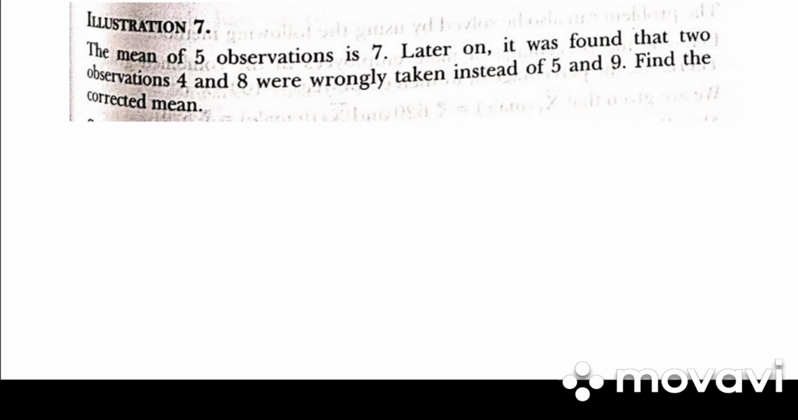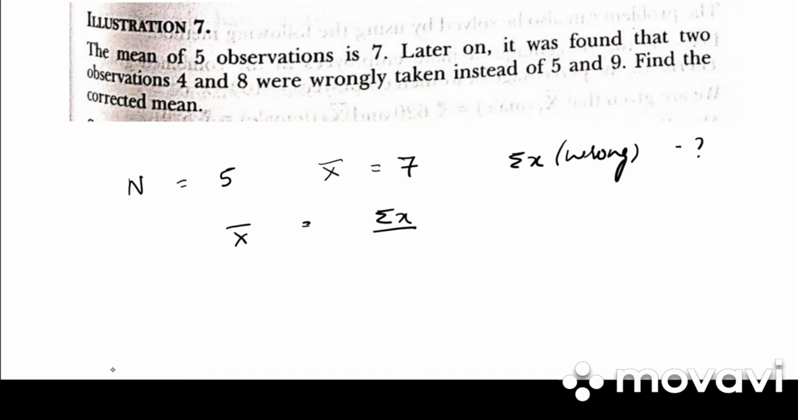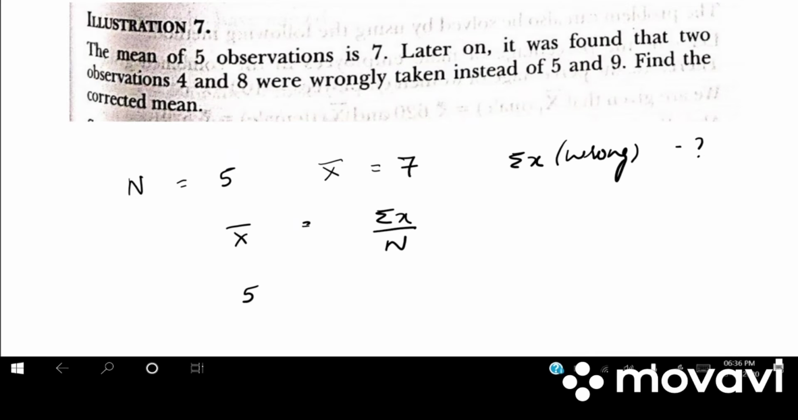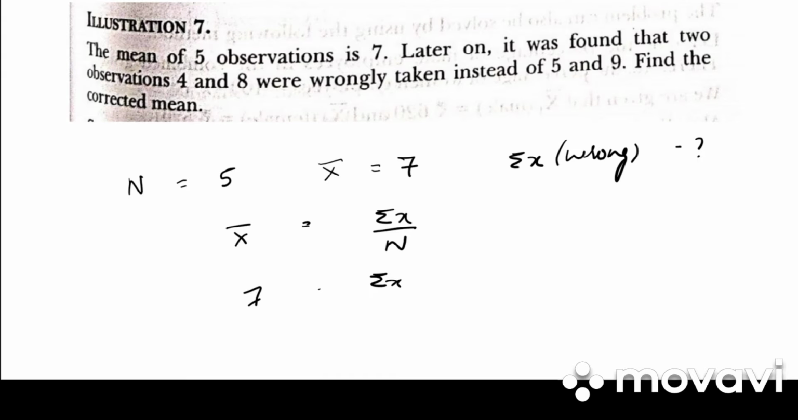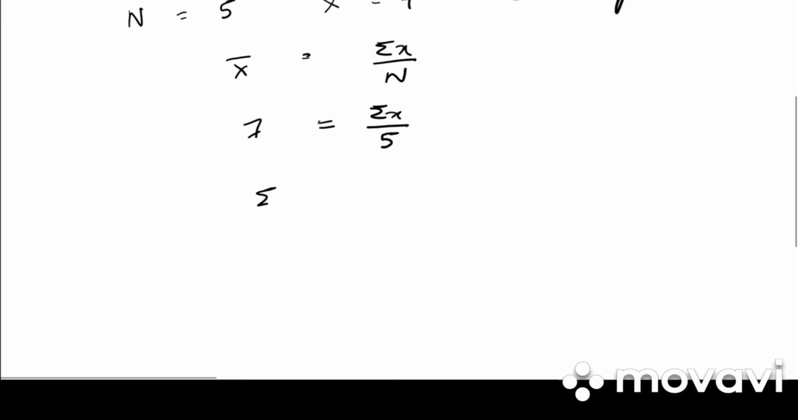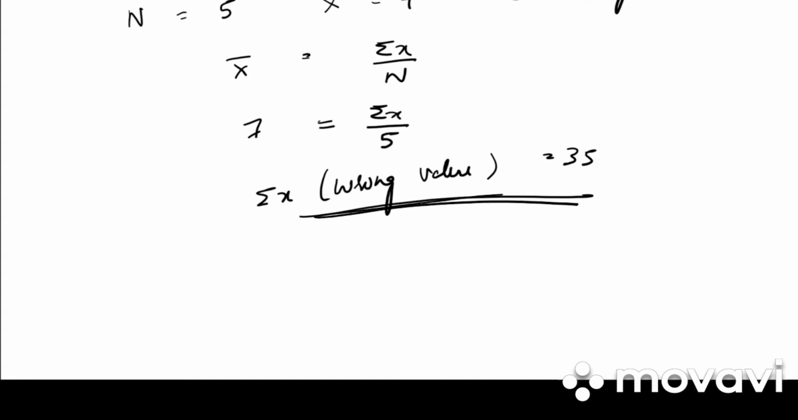Next, let's go on to illustration 7. The mean of 5 observations is 7. Later on, it was found that two observations 4 and 8 were wrongly taken instead of 5 and 9. Find the corrected mean. So they have given us n 5. They have given us x bar 7. We need to find out summation x, that is wrong summation x. What is the formula? X bar is equal to summation x by n. 7 is equal to summation x divided by 5. So summation x, wrong value will be 7 into 5, that is 35.